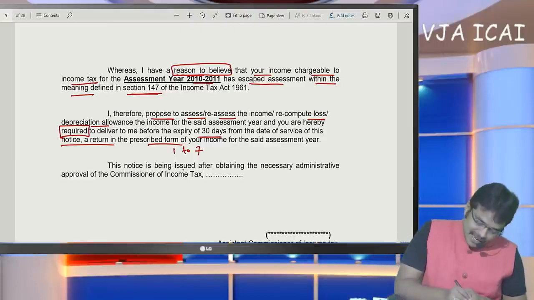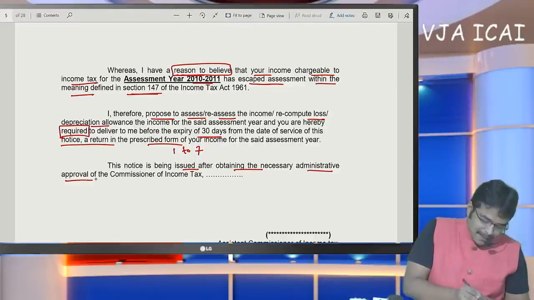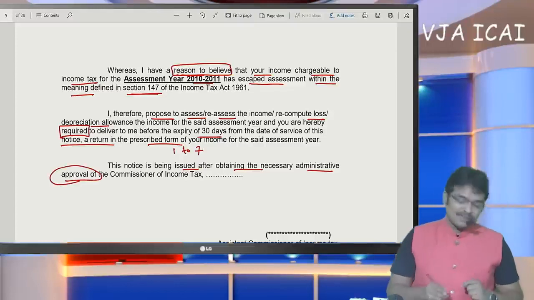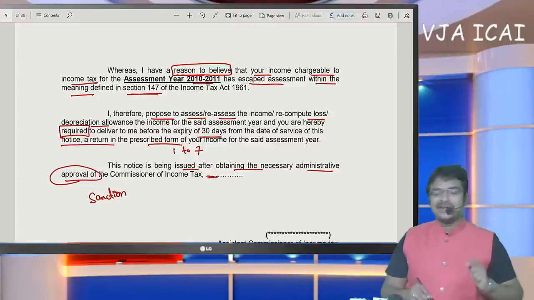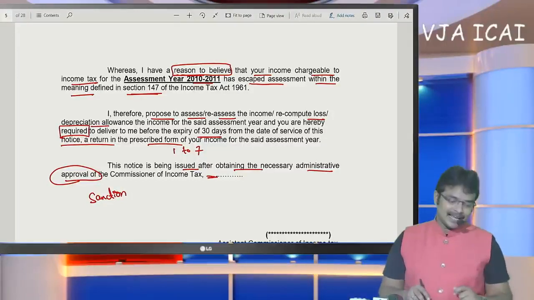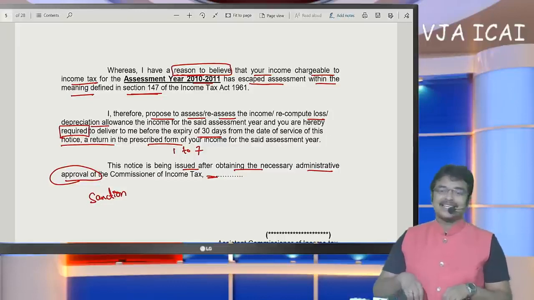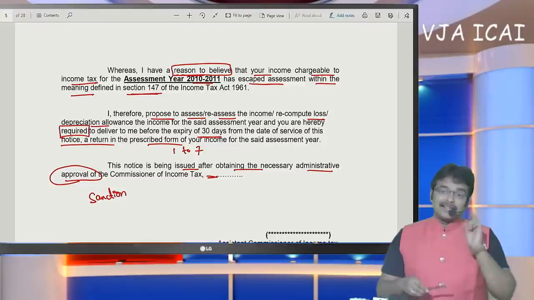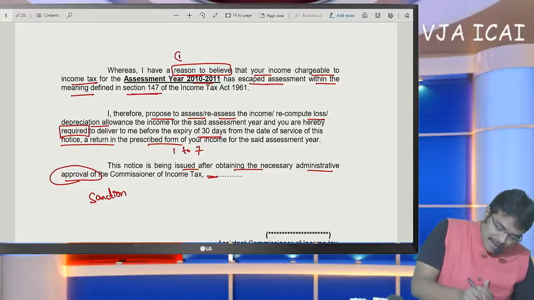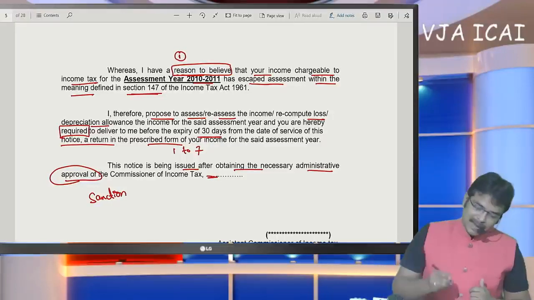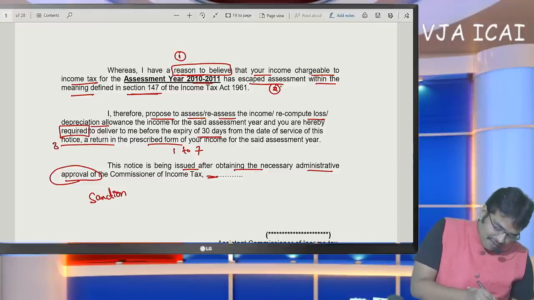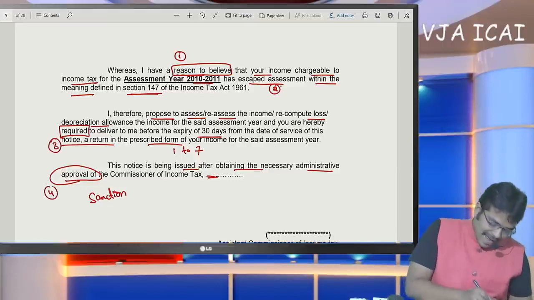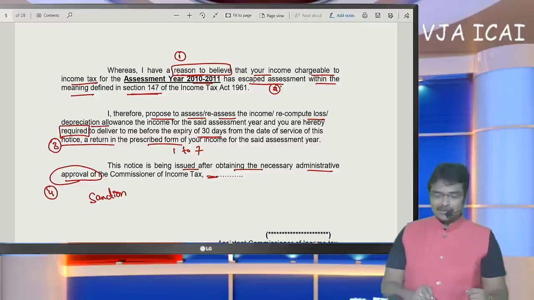This notice is being issued after obtaining necessary administrative approval of. I have already specified that they require a sanction approval. So after whose approval this notice is being issued is being presented here. So in continuation of our discussion, sir, the things to be noted here are: number 1, reason to believe. Number 2, escaped the assessment. Number 3, file your return of income. Number 4, sanction. These 4 things are to be remembered in this notice.